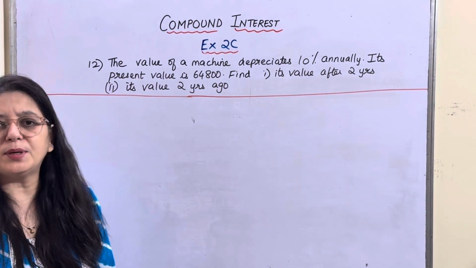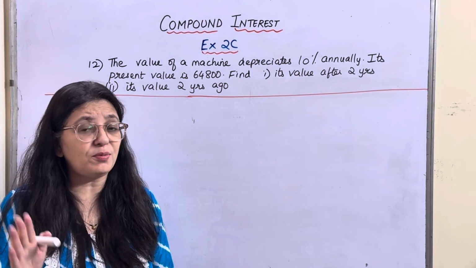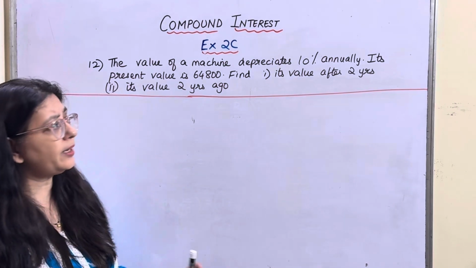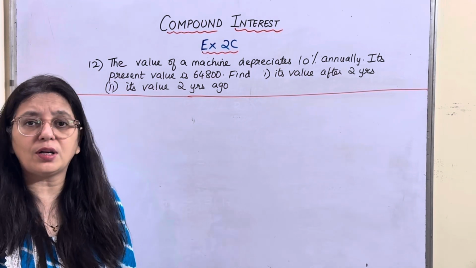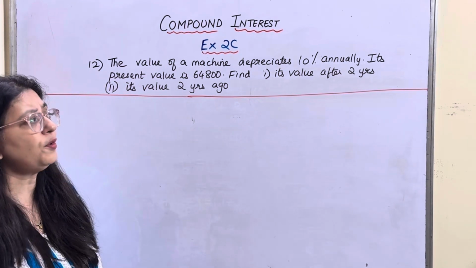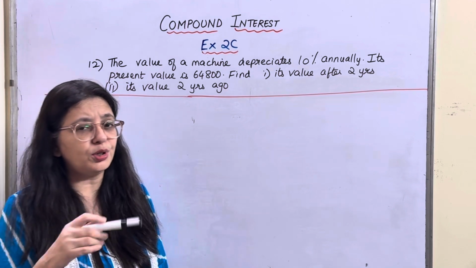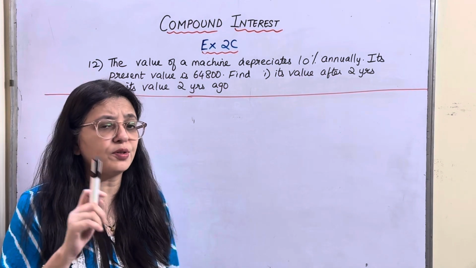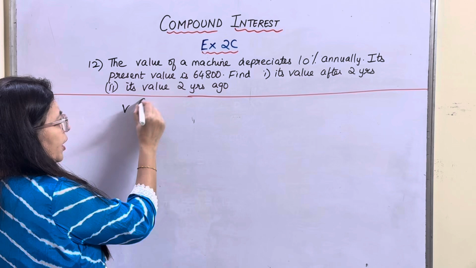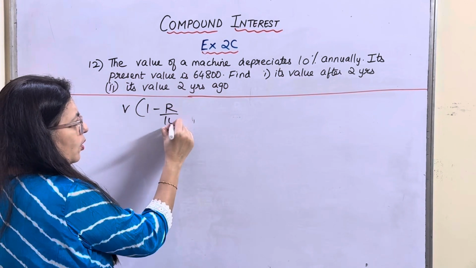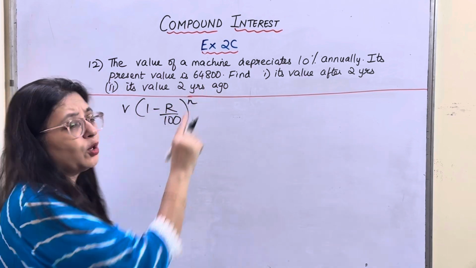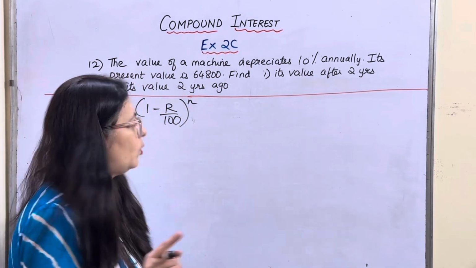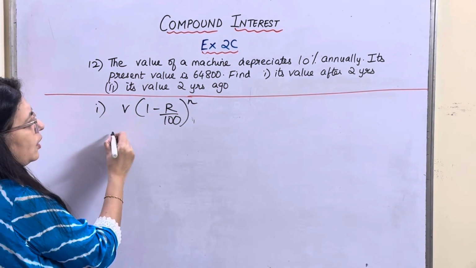The value of a machine depreciates. Depreciates means the value reduces 10% annually. Its present value is 64,800. You have to find its value after 2 years. So for depreciation, what was the formula? It is V into 1 minus R upon 100 raised to N. Why are we subtracting? Because the value is decreasing. Okay. So let's do the first part.